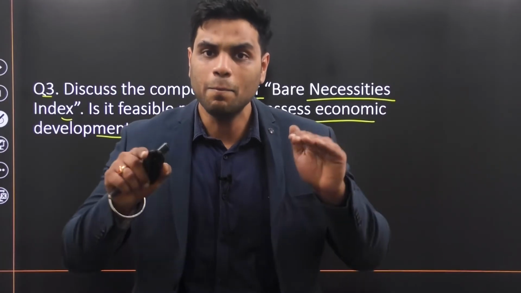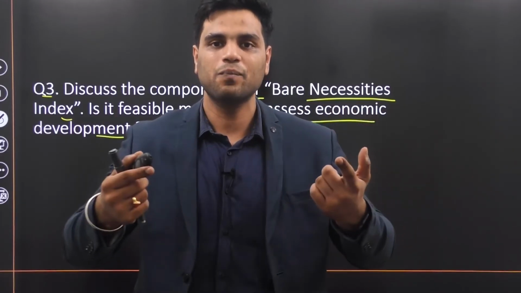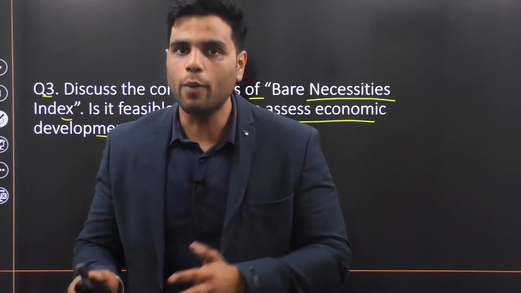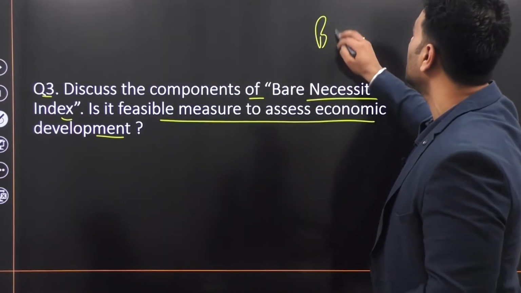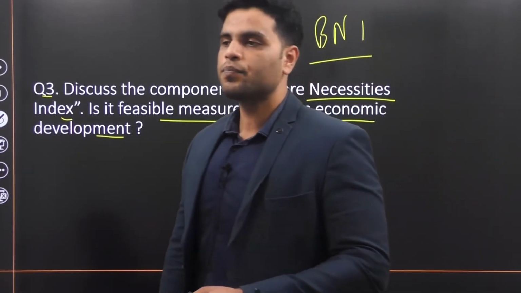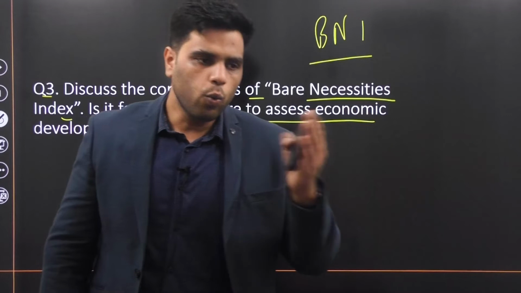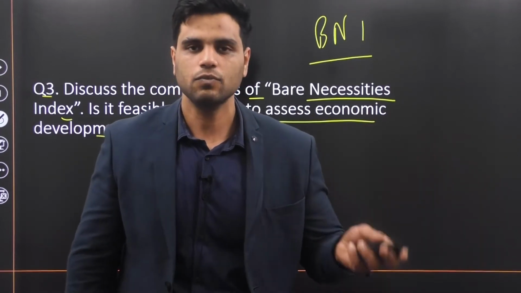So certain minimum things need to be provided to the poor people so as to lift them out of poverty. Now, the Economic Survey actually came out with an index called BNI, Bare Necessities Index, through which it is judging different regions of the country on the basis of which region is able to provide its people with the bare necessities.